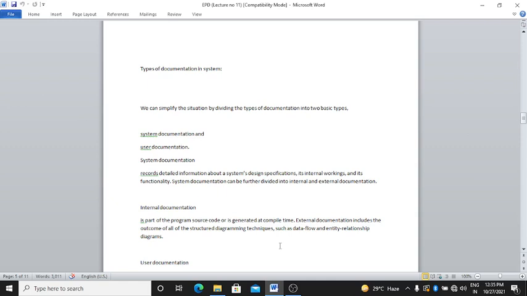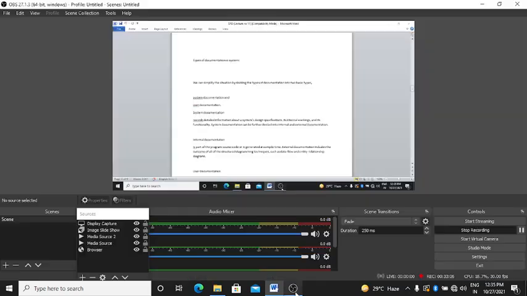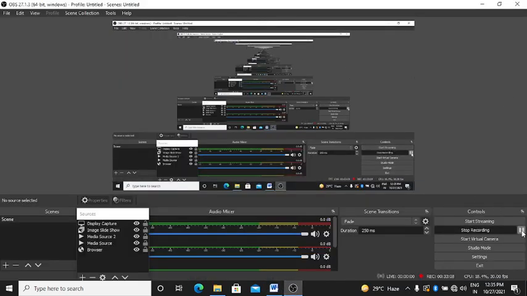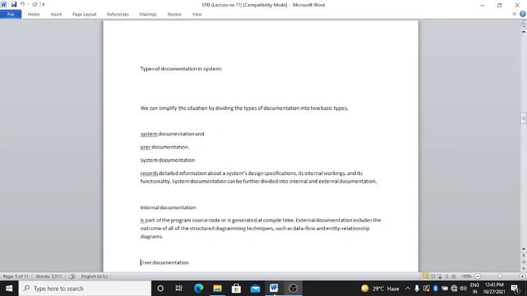The first is system documentation. In system documentation, we record detailed information about a system's design specifications, its internal workings and its functionality.